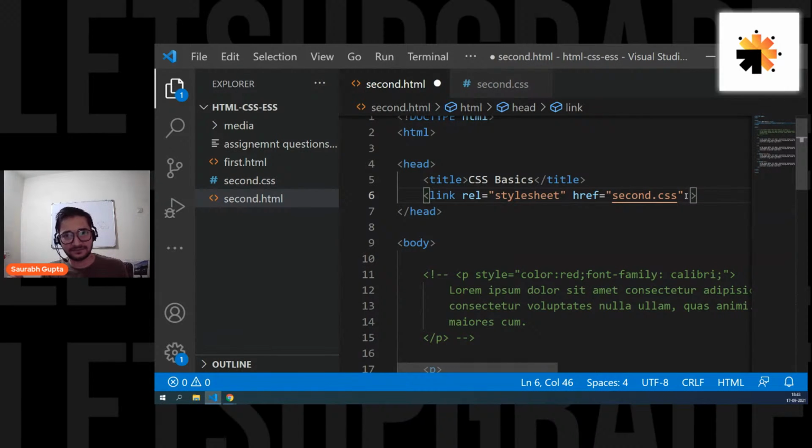Attributes are fixed for a tag. Like rel is an attribute of the link tag, href is an attribute of the link tag, src is not an attribute of the link tag. Okay. Yes, Prakriti. Yes, why not?